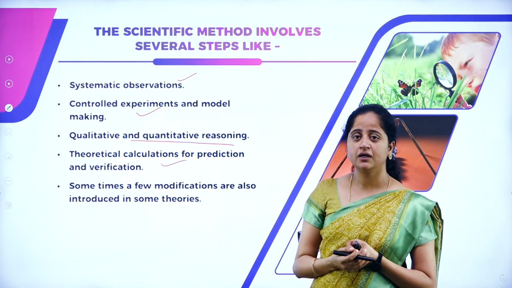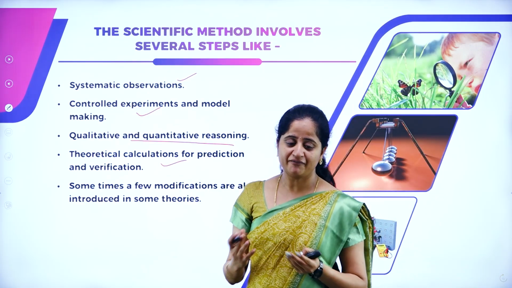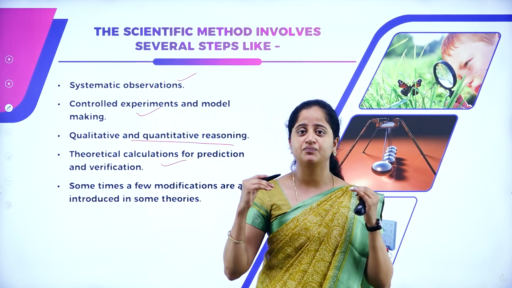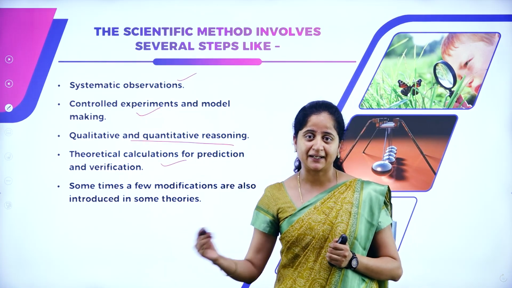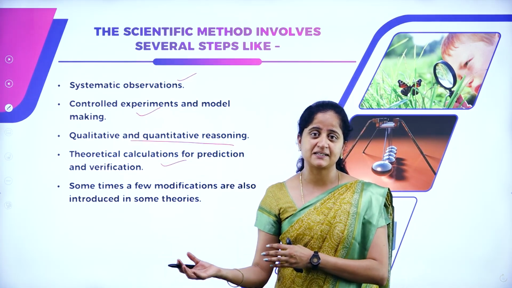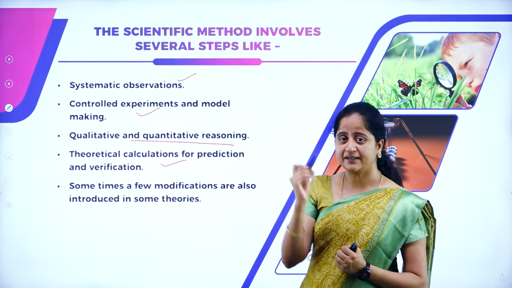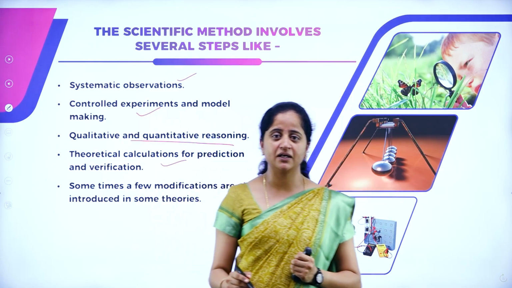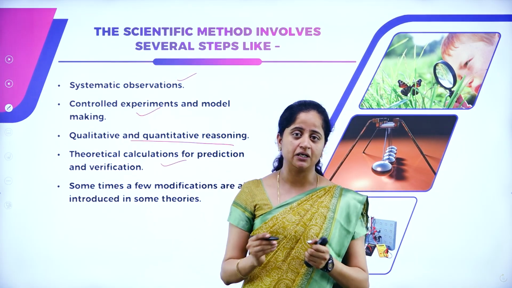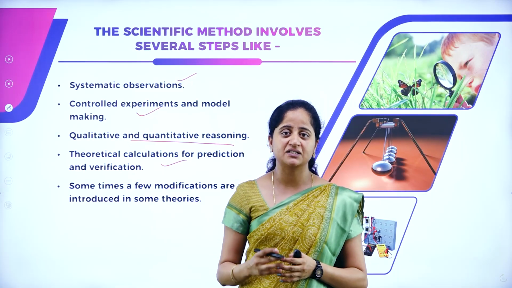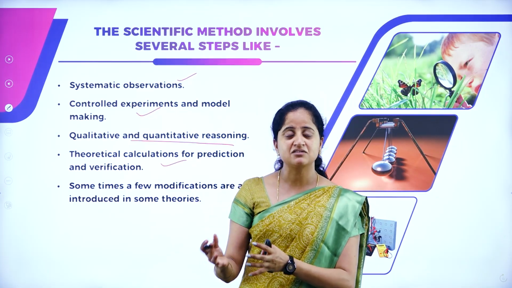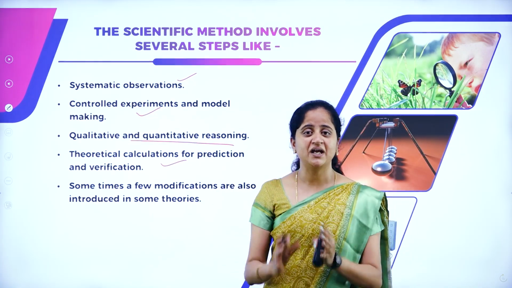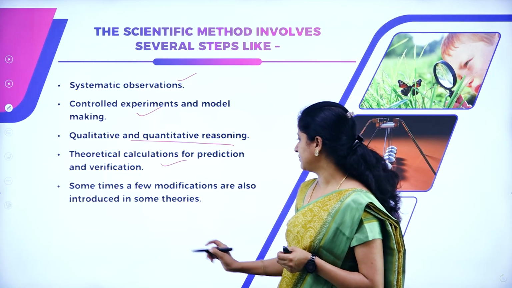Theoretical calculations for predictions and verifications. See, everything in science, the theoretical calculations are very important before performing the practicals or experiments to get the conclusion. So to get the conclusion about any subject, initially there must be some theoretical calculations, and the predictions are very important. After the predictions and calculations, we can verify whether it is true or not. Verification and falsification is also one of the major steps involved in the scientific method.